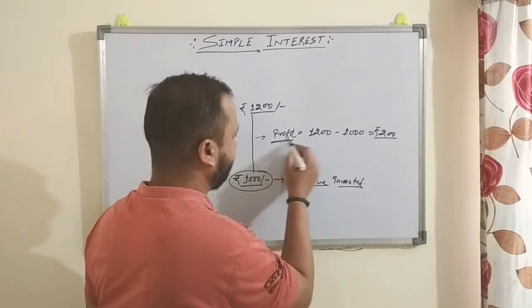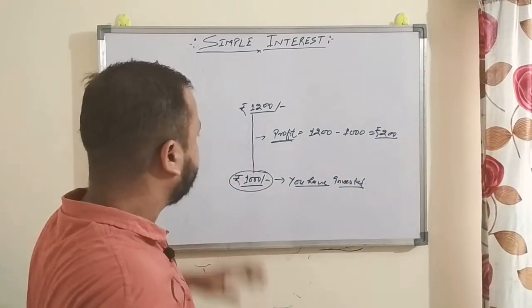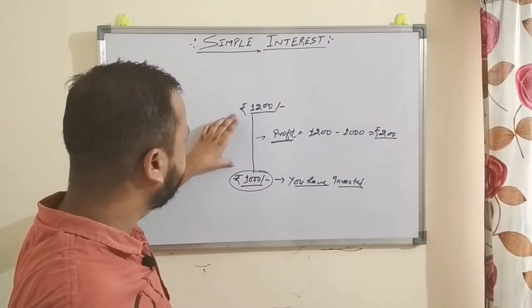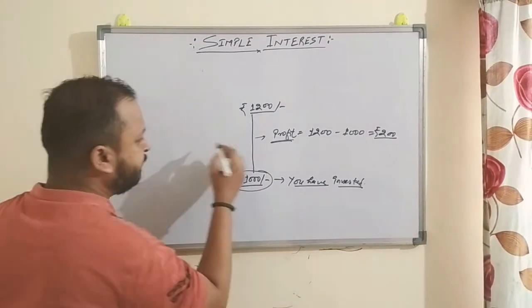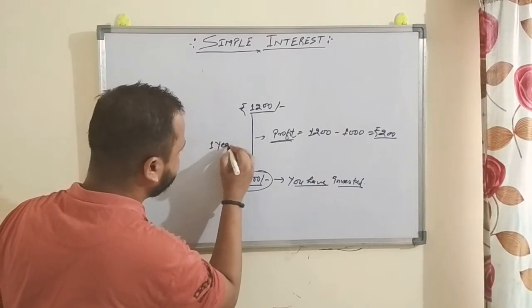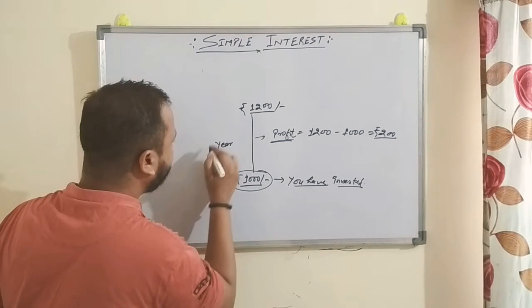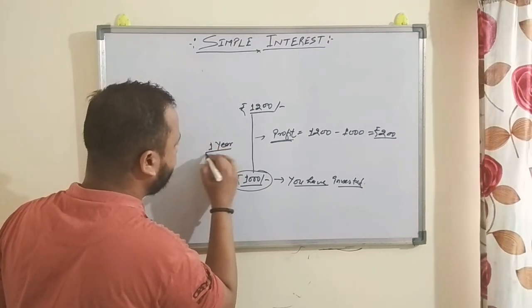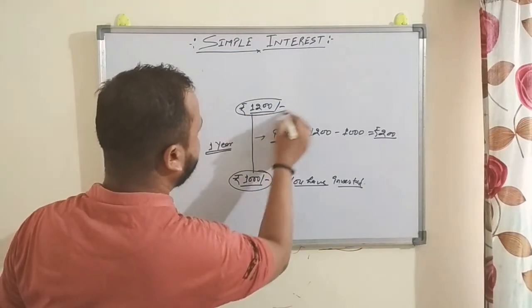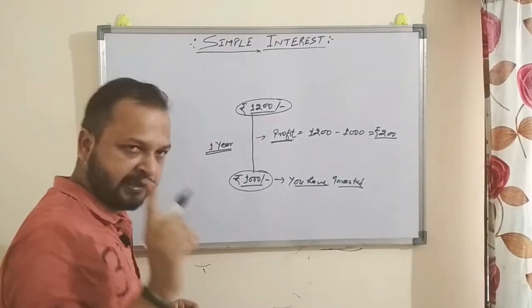This is your profit. If you invest 1,000 rupees for 1 year, you'll get 1,200 rupees back after 1 year.